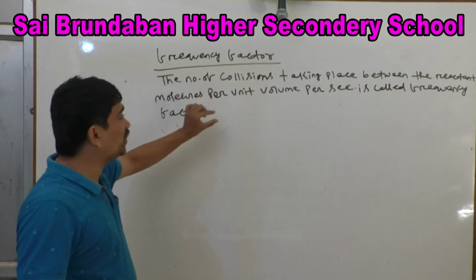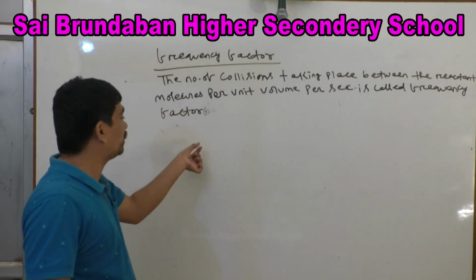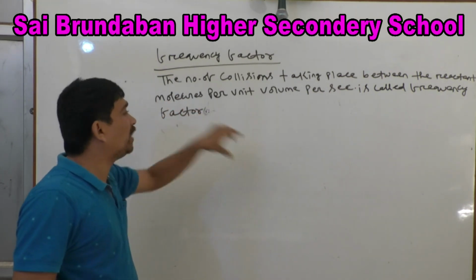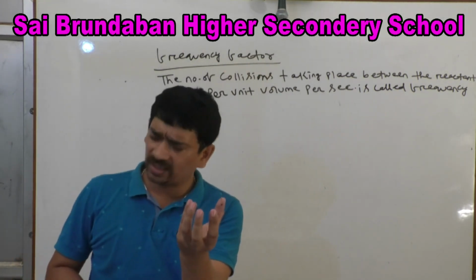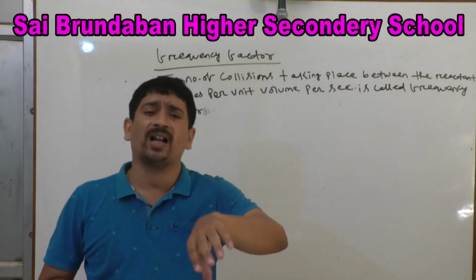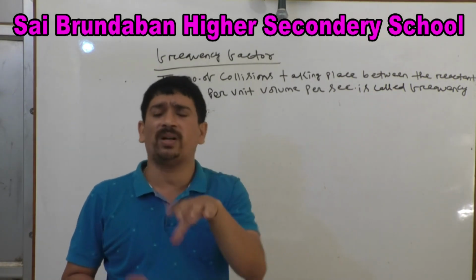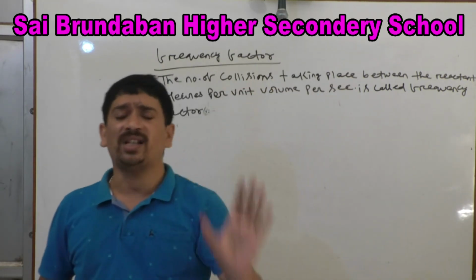Simple. How many effective collisions take place between the reactant molecules in 1 unit volume in 1 second, that is called the frequency factor. In 1 unit volume in 1 second, how many effective collisions between the reactant molecules take place that give rise to product, that is called the frequency factor.